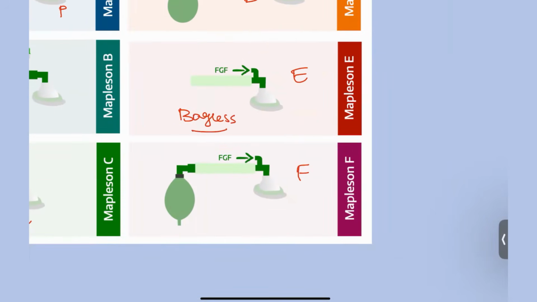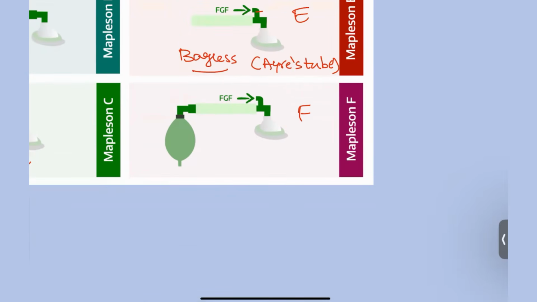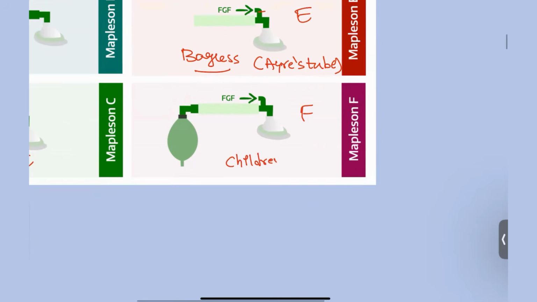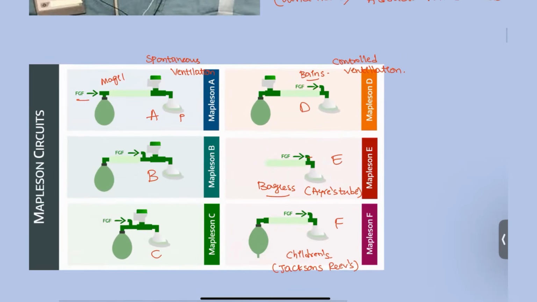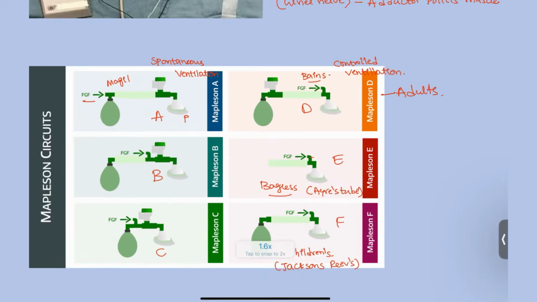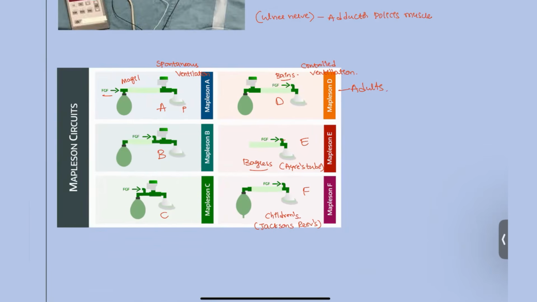Next, E does not contain a bag. Okay. It is bagless. And it is also attached with the air tube. So there won't be a valve, and at the same time, there is no bag for this. And Mapleson F, this is commonly used for children. Okay. And this is known as the Jackson Rees. These are the important points that you have to remember. Most commonly for adults, we are going to use the Mapleson D.